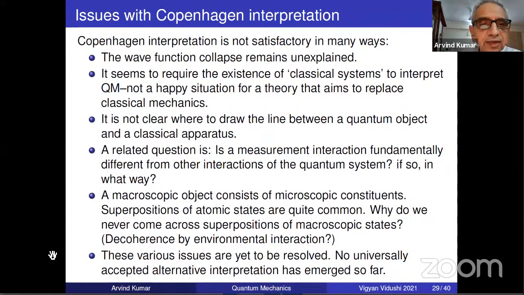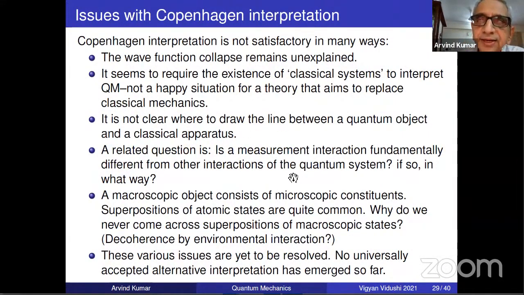So people have suggested decoherence by the environment as one of the popular theories for this. And this paradoxical thing goes behind the very famous Schrodinger cat paradox, which we are not going to do. So these various issues are yet to be resolved. The Schrodinger cat paradox, the wave function collapse, all this is called the measurement problem in quantum mechanics and is a subject of research. It's called foundations of quantum theory.